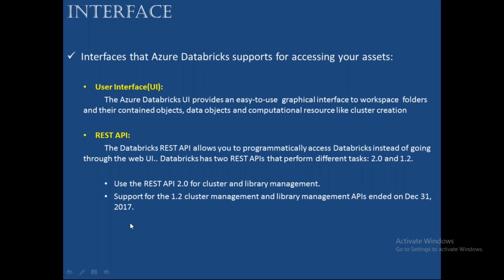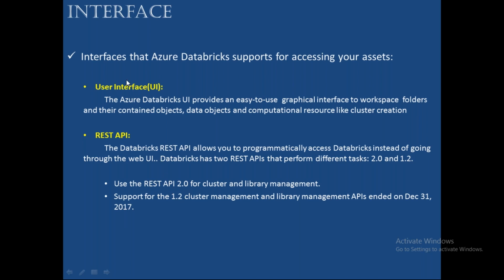What it means is, by using REST API 1.2 you cannot create a cluster or install any libraries from December 31st, 2017. Now it's 2020, so REST API 1.2 is no longer available. So just focus on REST API 2.0, and we are also going to focus on REST API 2.0 only.